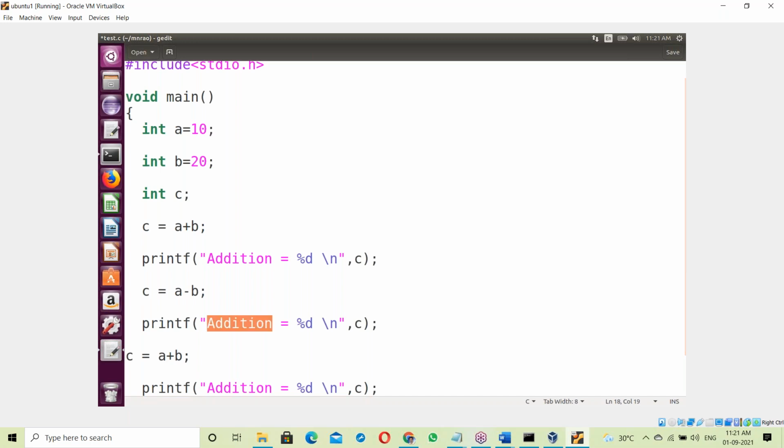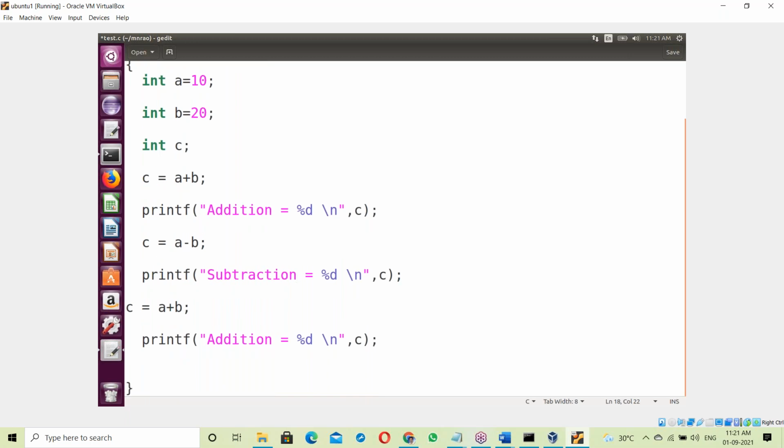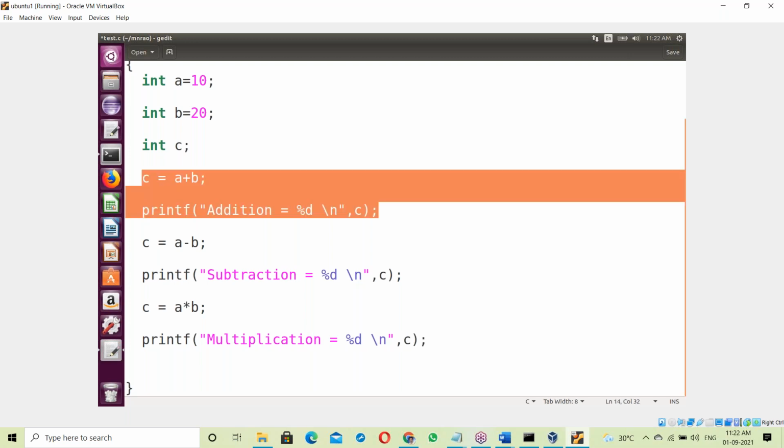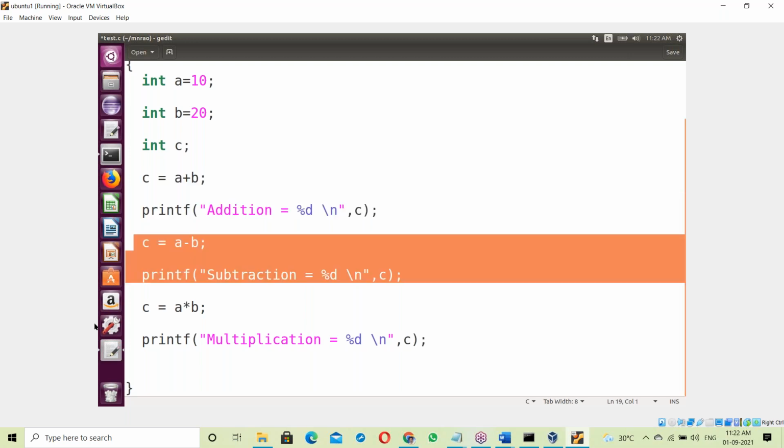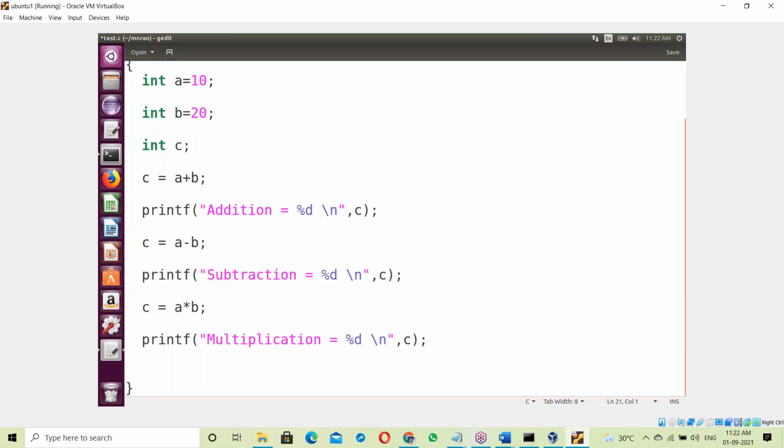Then multiplication: c = a * b. Printing addition, subtraction and multiplication.